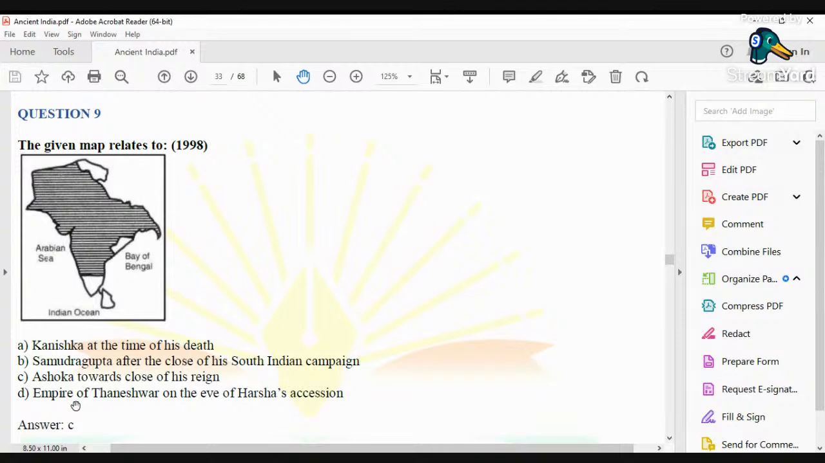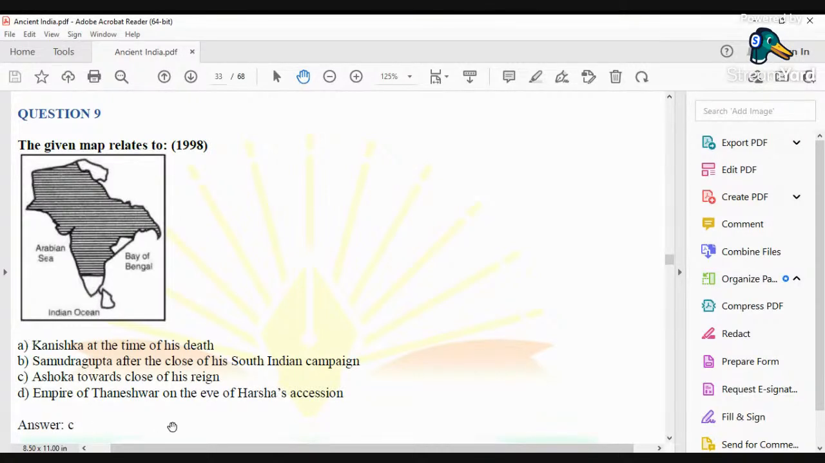Now, before talking about option C, which in fact is the right answer, one thing to be noticed here is that deep South India, states like Tamil Nadu and Kerala, have not been covered.